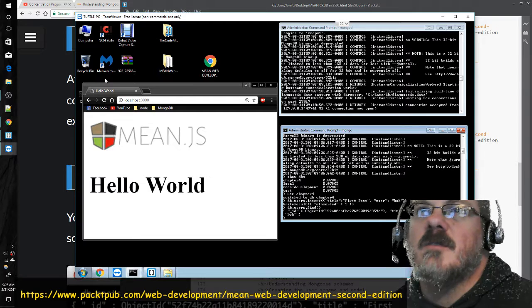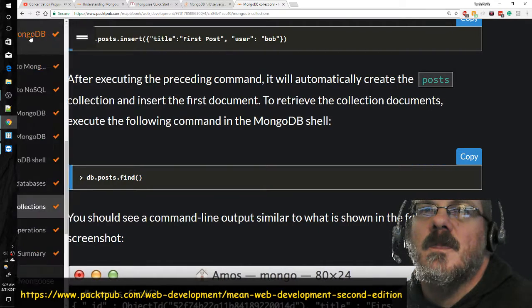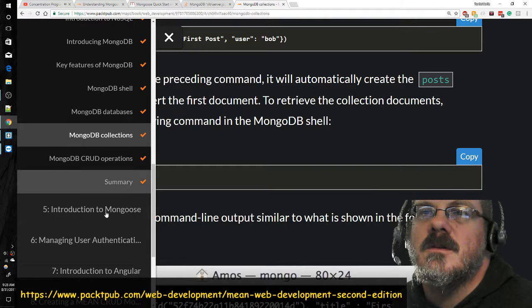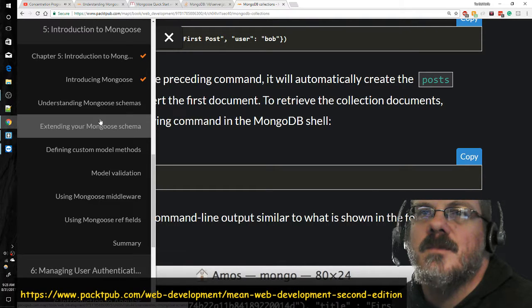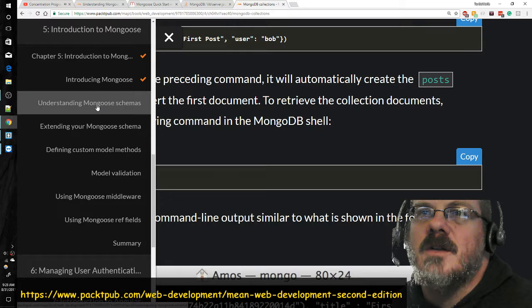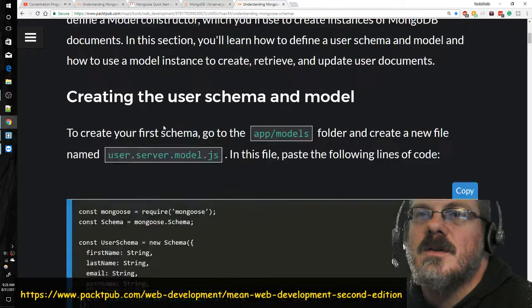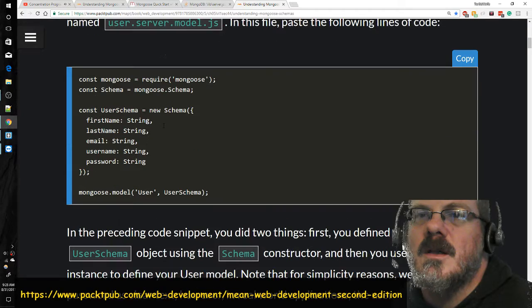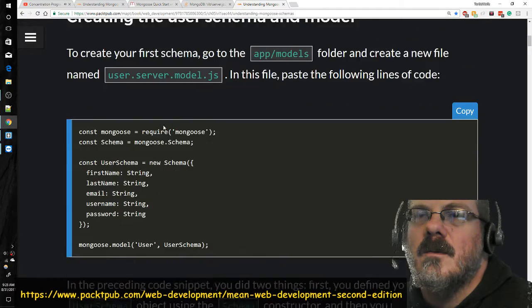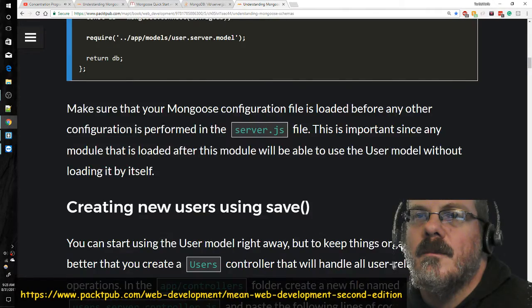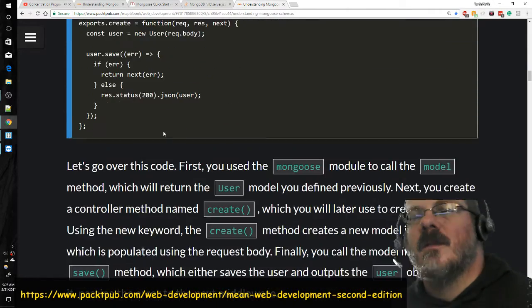Let's get back to before we were supposed to be at in the book. We got our check marks down to Mongoose. Understanding Mongoose schemas. So it was telling us to, I got further than that.